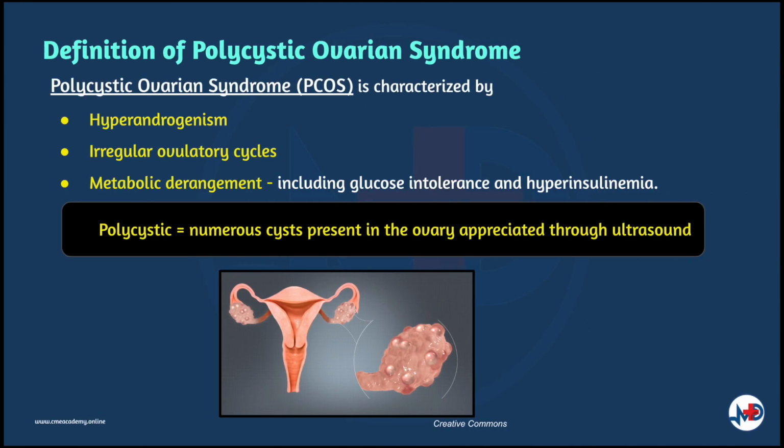Polycystic Ovarian Syndrome or PCOS is characterized by hyperandrogenism, irregular ovulatory cycles, and a metabolic derangement which includes glucose intolerance and hyperinsulinemia. Polycystic refers to the numerous cysts present in the ovary which can be appreciated through ultrasound.